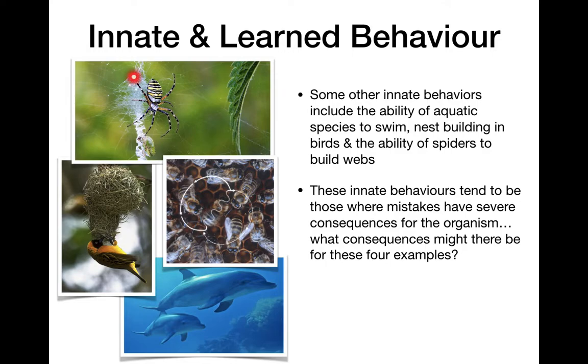Well, a spider who can't build a web can't get food. Spiders get their food from flies flying into their web, getting caught, and they can eat it. Birds that can't make a nest can't have shelter, and they can't lay their eggs and pass on their genes to the next generation. Dolphins who can't swim are going to drown. They have to breathe air at the surface. They can't escape predators. It's a really important skill for any marine organism.